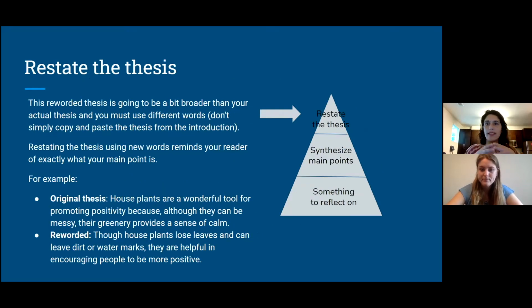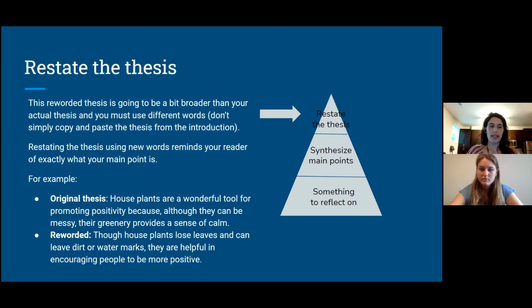So first off, we're going to discuss in a little more detail what it means to restate your thesis. So a reworded thesis is going to typically be a bit broader than your actual thesis. And again, to emphasize, you want to use different words. You're restating it, not repeating it. It reminds your reader of exactly what your main point is and really helps to tie up everything that you've been presenting to your reader.